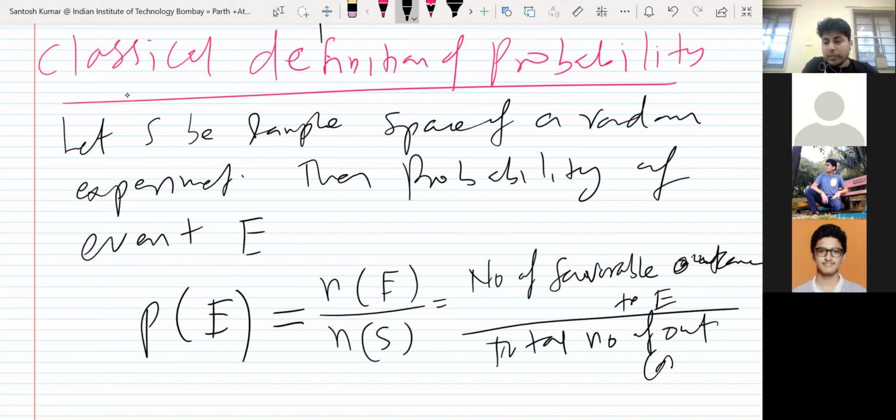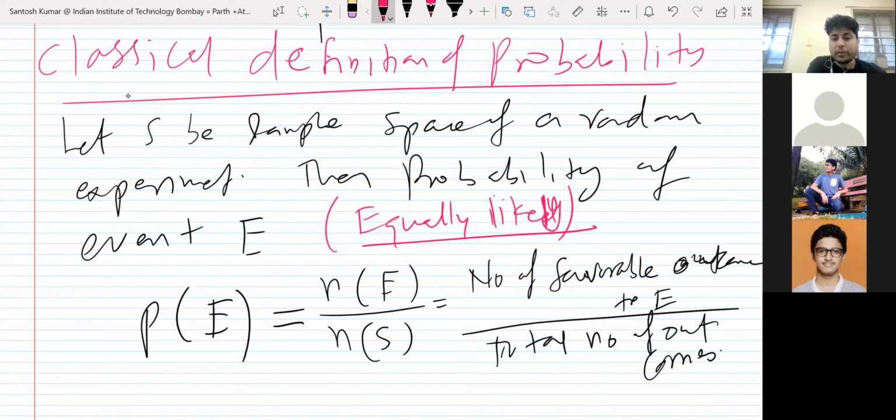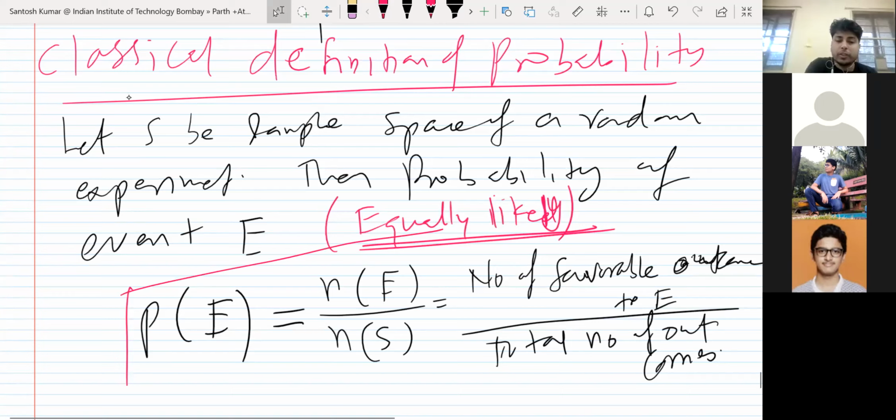But this formula is valid when they are equally likely. Okay, so I'm talking about the equally likely case. Because we assume all outcomes are equally likely, this formula is valid: number of favorable outcomes to E upon total number of outcomes. This is when you have equally likely events, all of the sample space is equally likely.